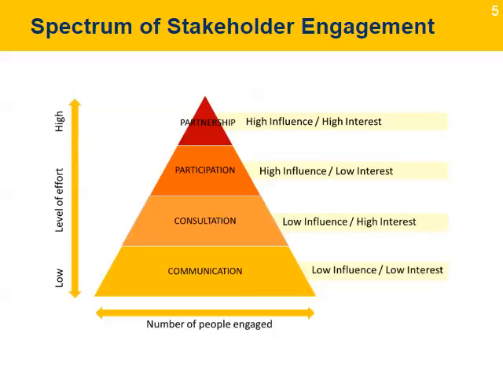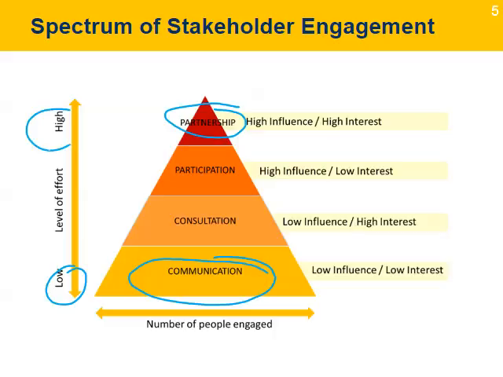Here's another model that uses the levels of interest and influence to determine the level of engagement with the various project stakeholders. The model shows a relationship with the levels of influence and interest stakeholders have on the project and matches with a corresponding level of engagement. At the bottom is the type of engagement that requires minimal effort and is useful when there is a need to engage with a large number of stakeholders. At the top is the type of engagement that requires the most effort, but used only for a few number of stakeholders.